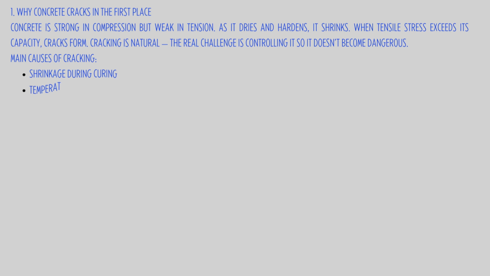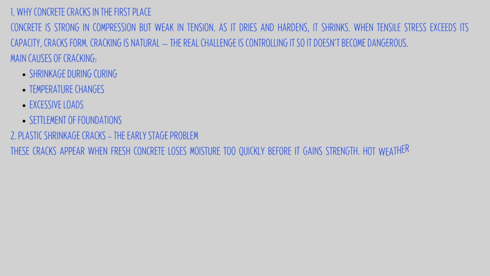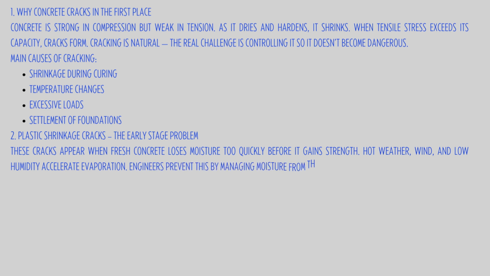Main causes of cracking: shrinkage during curing, temperature changes, excessive loads, settlement of foundations. 2. Plastic shrinkage cracks. The early stage problem. These cracks appear when fresh concrete loses moisture too quickly before it gains strength. Hot weather, wind, and low humidity accelerate evaporation.